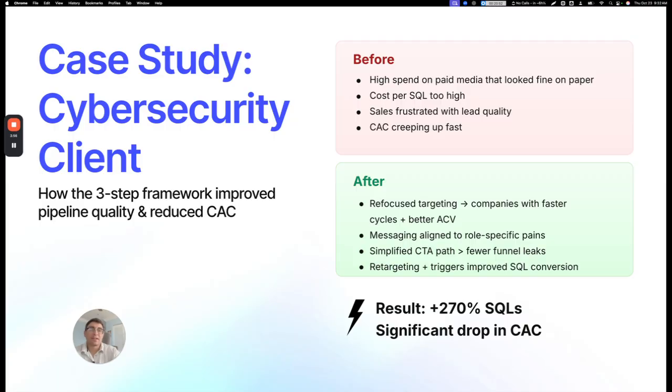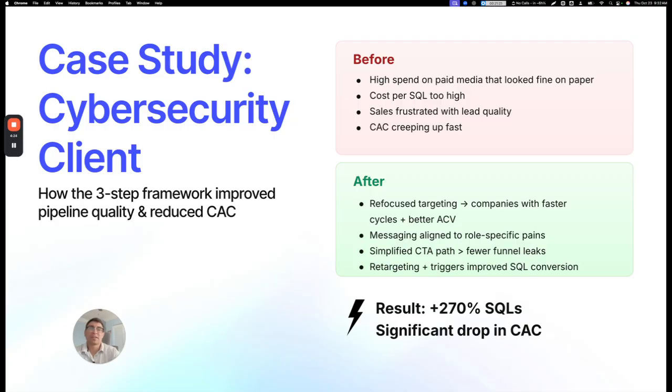The issue wasn't getting the leads, it was getting the right ones. And that required alignment across targeting, messaging, and spend. Once we dug deeper, a few things stood out. They were focusing on companies with large headcounts and slow decision cycles, often in industries that weren't ideal. The messaging didn't match the real pain points of the buyers by role. The CTA path was complicated with too many fields and unnecessary steps, and mid-funnel traffic was slipping through the cracks.